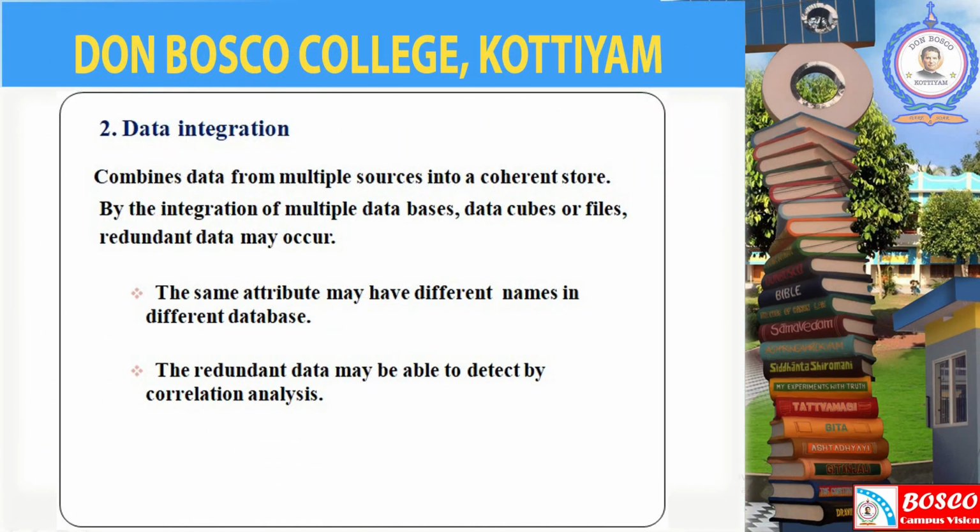Let's move to the next form of data preprocessing, that is data integration. In the process of data integration, data is combined from multiple sources into a coherent store. By the integration of multiple databases, data cubes, or files, redundant data may occur. Redundant data means repetition of the same data. As a result, the same attribute may have different names in different databases. We can detect the redundant data by correlation analysis.